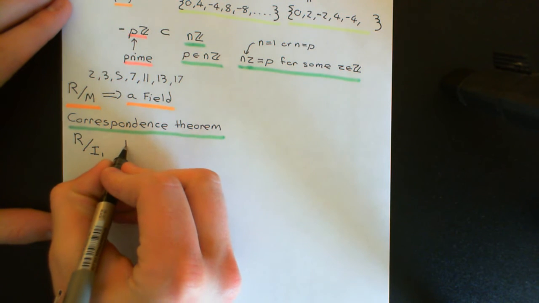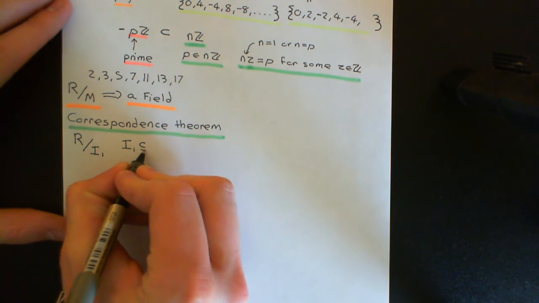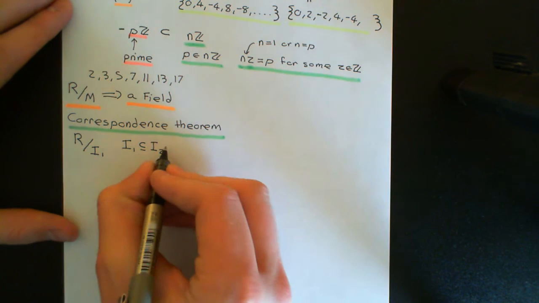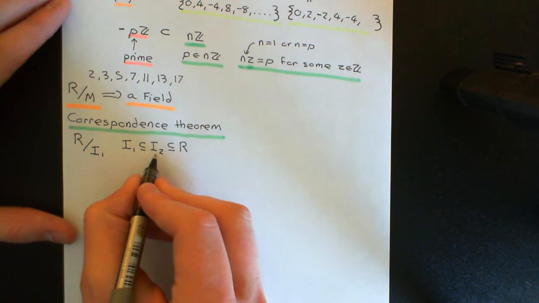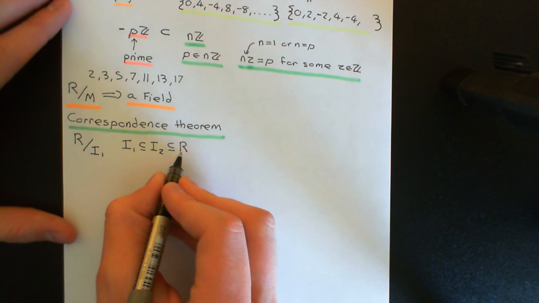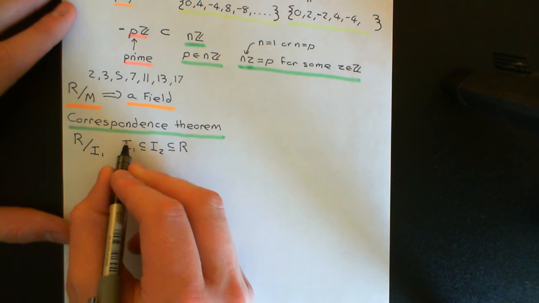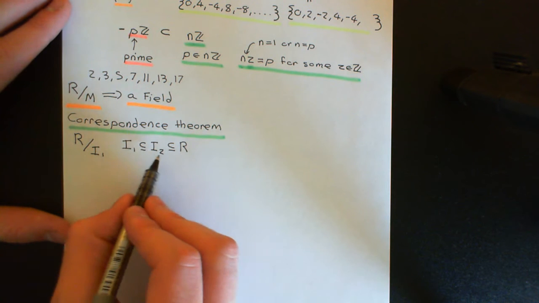I mean that if you have some ideal, let's say I2, which contains the ideal I1, and which itself is contained within capital R, so this is another ideal of capital R, and it contains the ideal capital I1, so I1 is a subset of this. Both of these are now ideals.